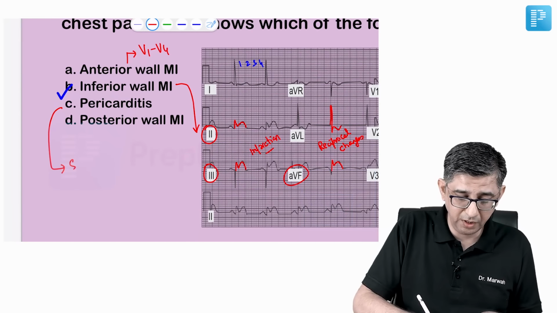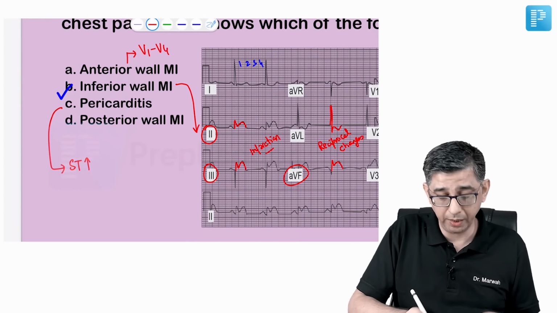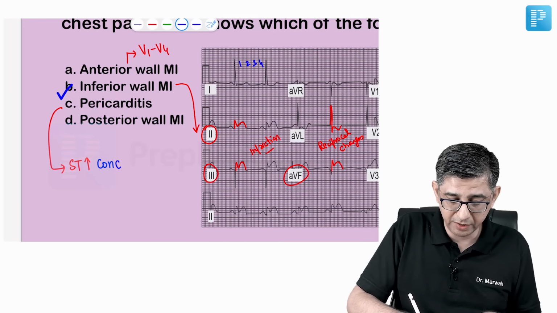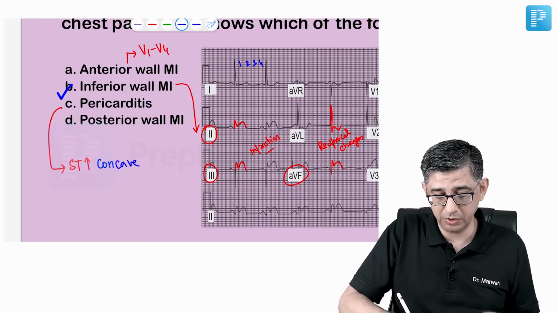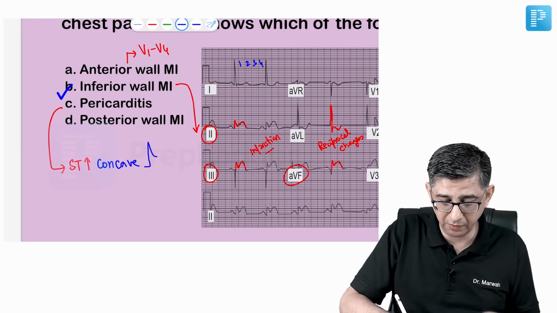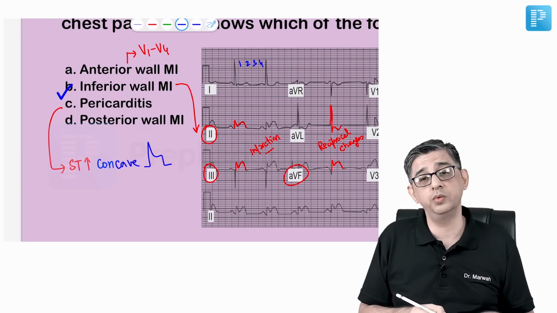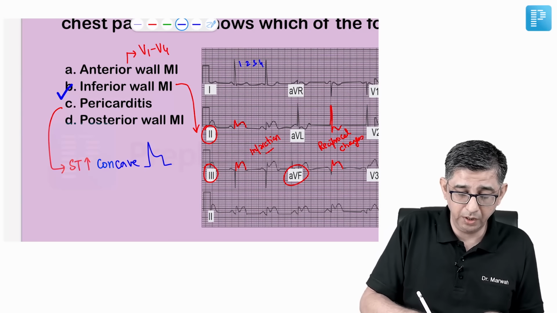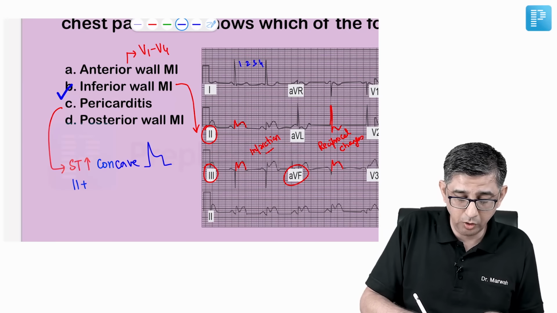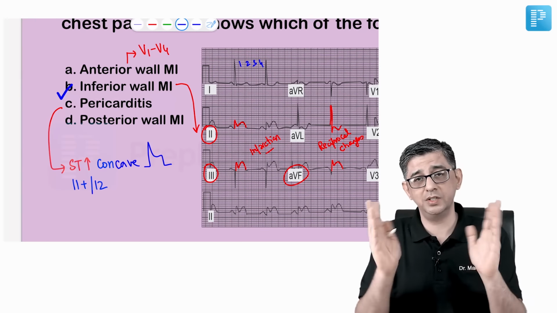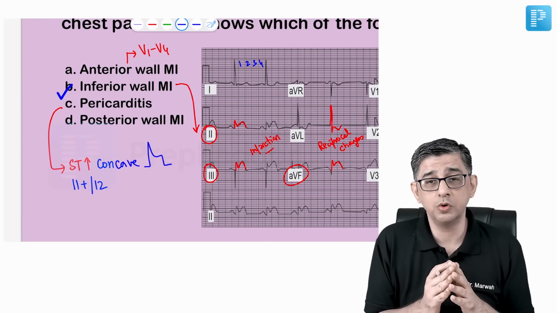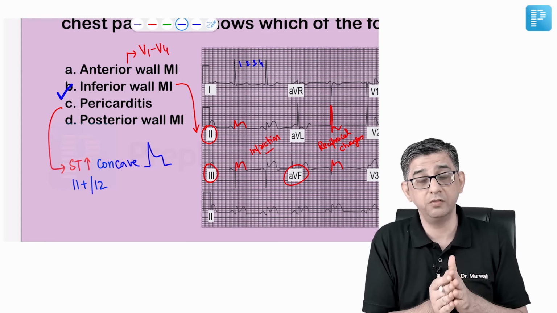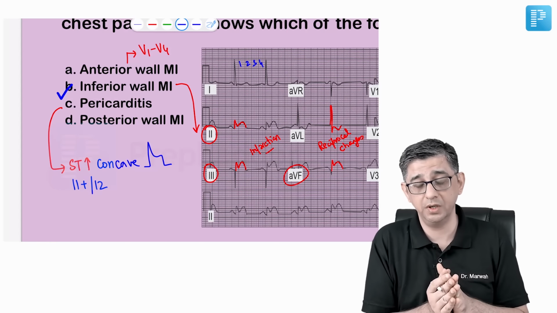Pericarditis is going to have ST elevation, but it is not going to be convex upwards, it's rather going to be concave upwards. I'm just going to sketch it before you. Instead of having a convexity, which I drew before, it would have a concavity. Another finding for pericarditis is that the findings will be seen in almost all the leads, because pericarditis is all around the heart, no? So almost all the leads will show ST elevation, in contrast to MI, where only a few specific leads will show a finding.